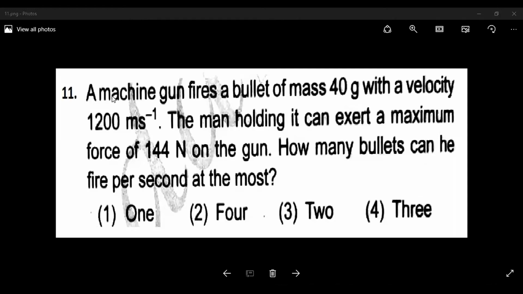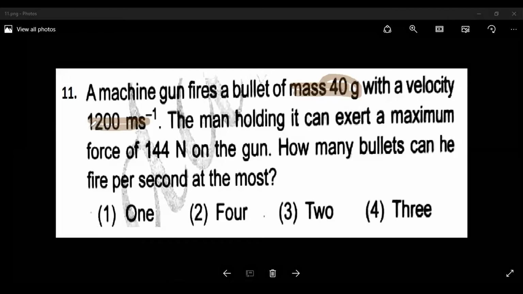The question is like that. The machine gun fires a bullet of mass 40 gram with velocity 1200 meter per second. The man holding it can exert a maximum force of 144 Newton on the gun. So the question is, how many bullets can he fire per second at the most? Okay, so let's see. The answer for this one is 3.